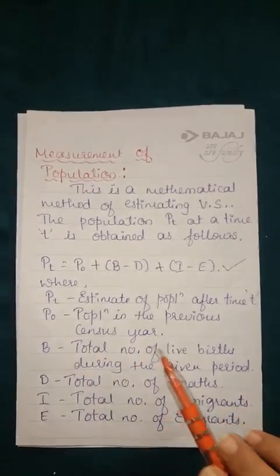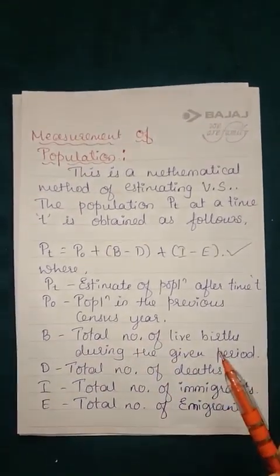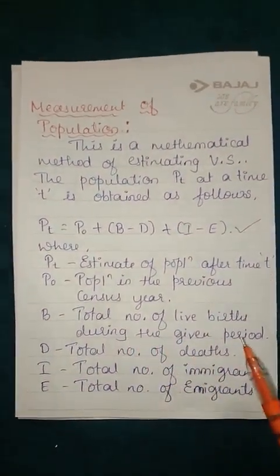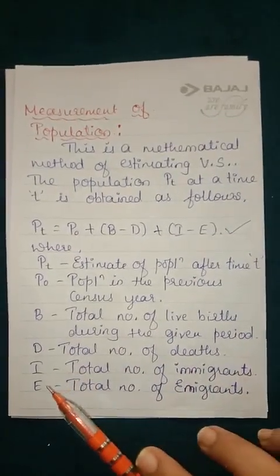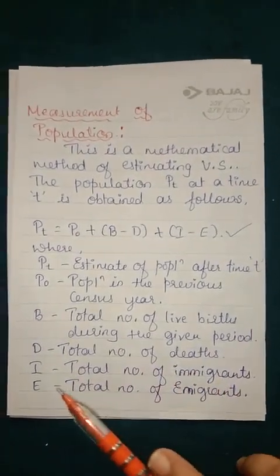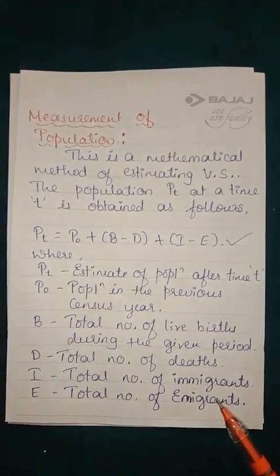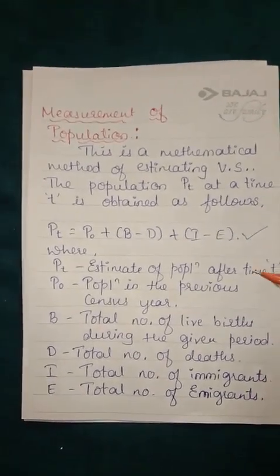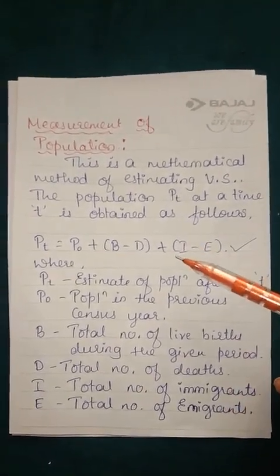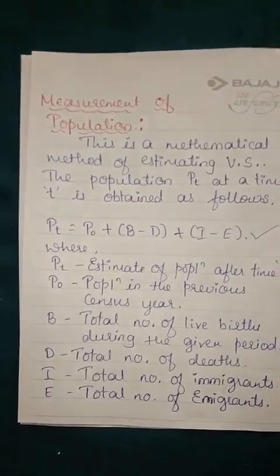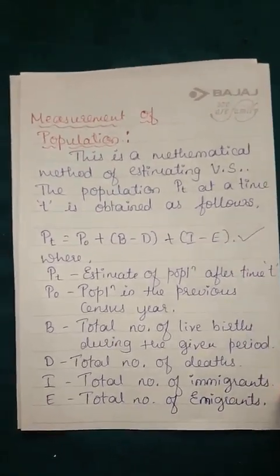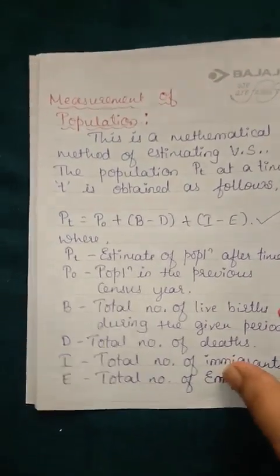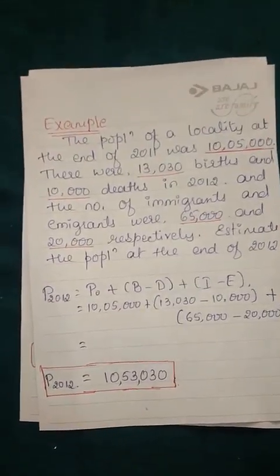B is the total number of live births during the given period, and next one is D, the total number of deaths during the given period, and next I, the total number of immigrants, and E is the total number of emigrants. Directly they'll give you the data. You have to just substitute in this and get the result. That's it. Okay, so we'll see one example based on this. If they ask you this in an examination, it will be of 5 marks, and also easy it is.